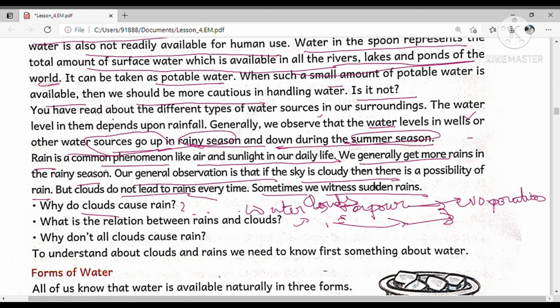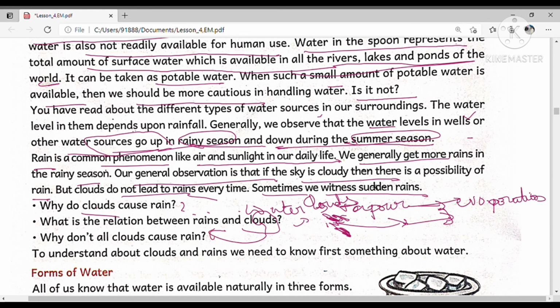Then the water present in the clouds cools and condenses, and it is formed as tiny droplets in the form of rain. That means whenever the clouds get cool air, only then will they condense and form rain.